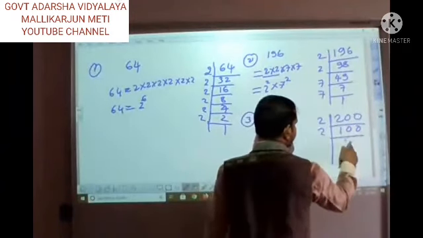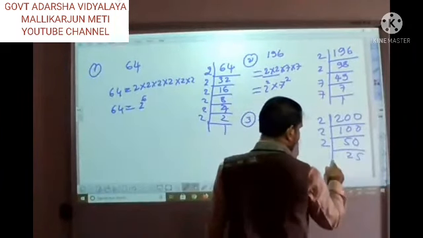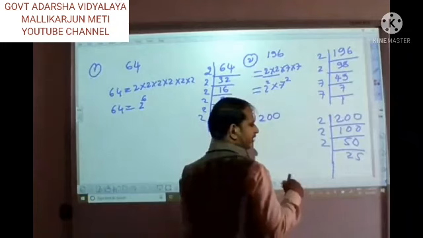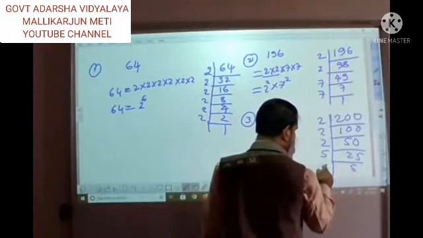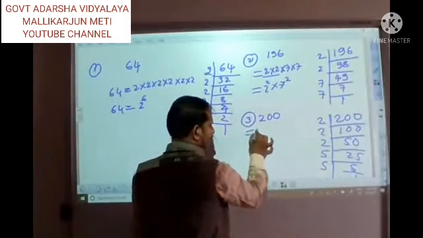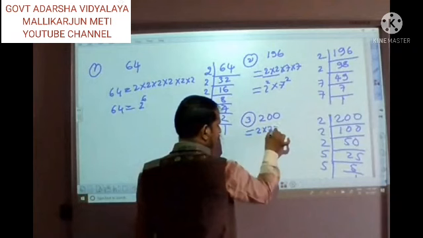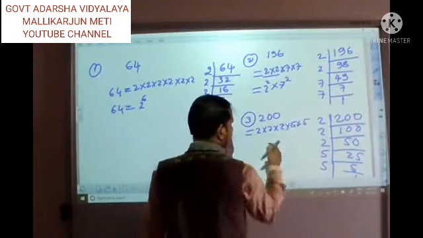Next 2 50s. Next 2 25s. Now it is not divisible by 2, 3, 4. Next by 5. 5 5s. Then 5 1s. Right. So we are going to write 2 into 2 into 2 into 5 into 5.